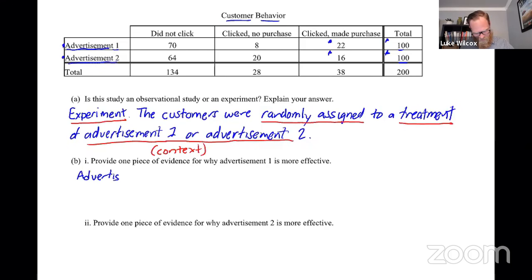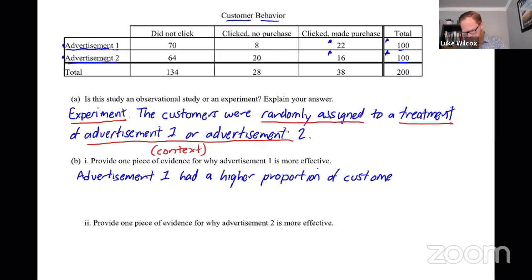So we're going to say advertisement 1 had a higher proportion of customers who made a purchase. And then I'm going to make sure here that I justify with some numbers. So the proportion of customers who made a purchase for advertisement 1, well, that's 22 out of 100. And if we were to write that as a proportion, it would be 0.22.